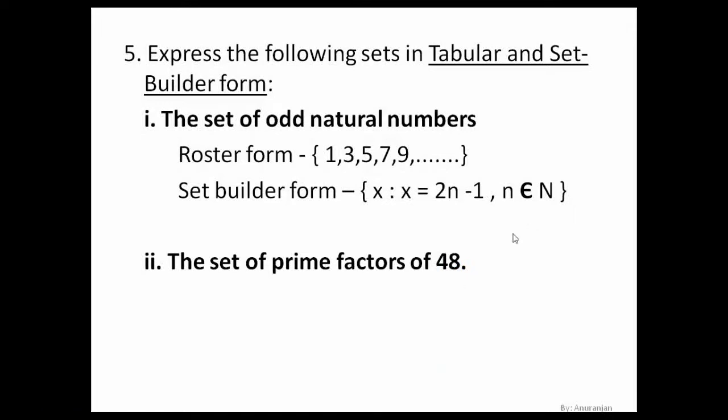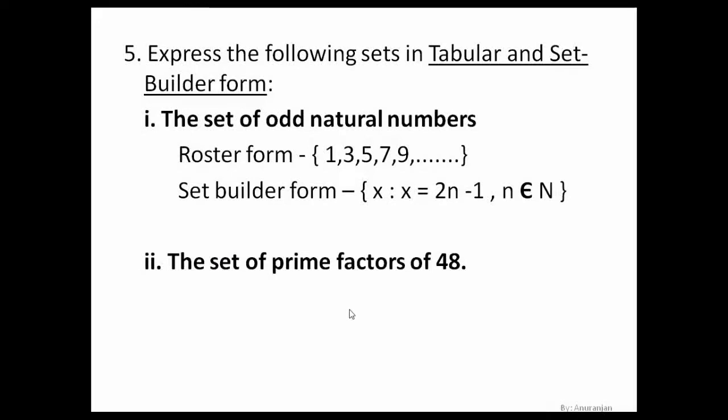2, yes, we can divide 48 by 2. By 3, yes, we can divide it by 3. By 4, yes, we can divide, but 4 is not a prime number. And 5, no. 6, yes, but 6 is not a prime number. 7, no. 8, yes, but 8 is also not a prime number.